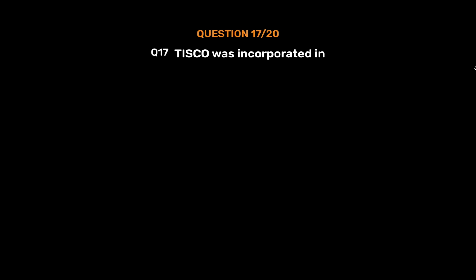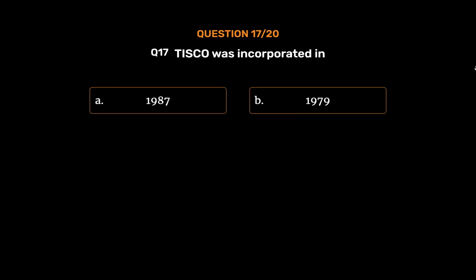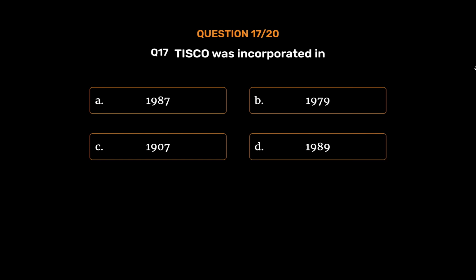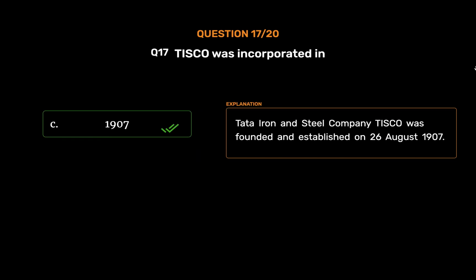Question number 17. TISCO was incorporated in Option A. 1987. Option B. 1979. Option C. 1907. Option D. 1989. The correct answer is Option C. 1907. Tata Iron and Steel Company, TISCO, was founded and established on the 26th of August 1907.